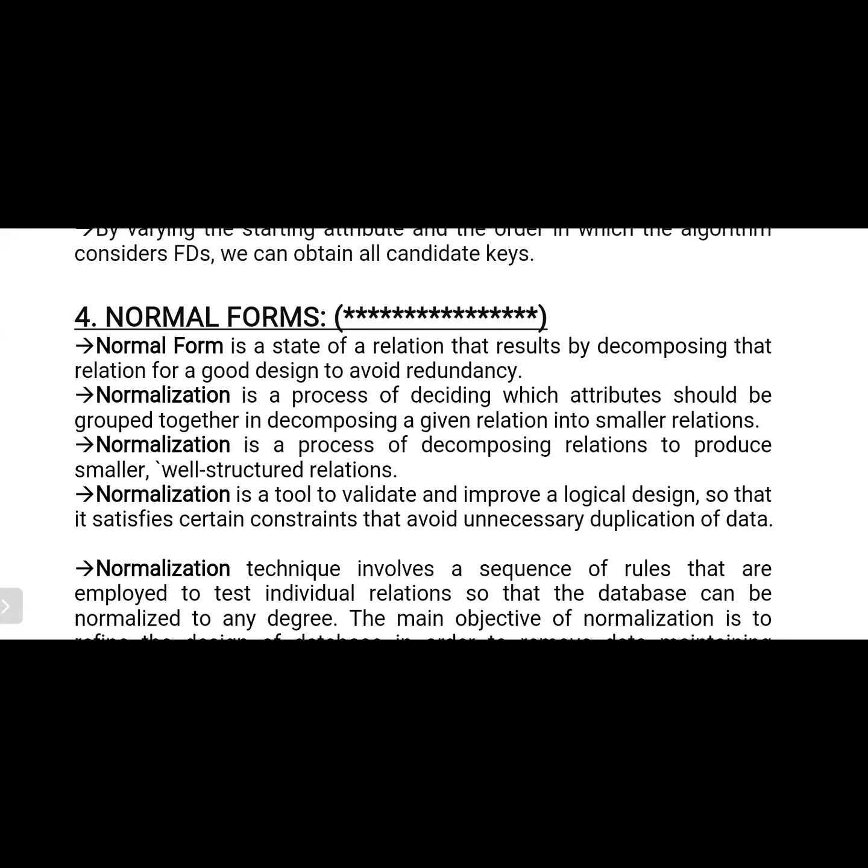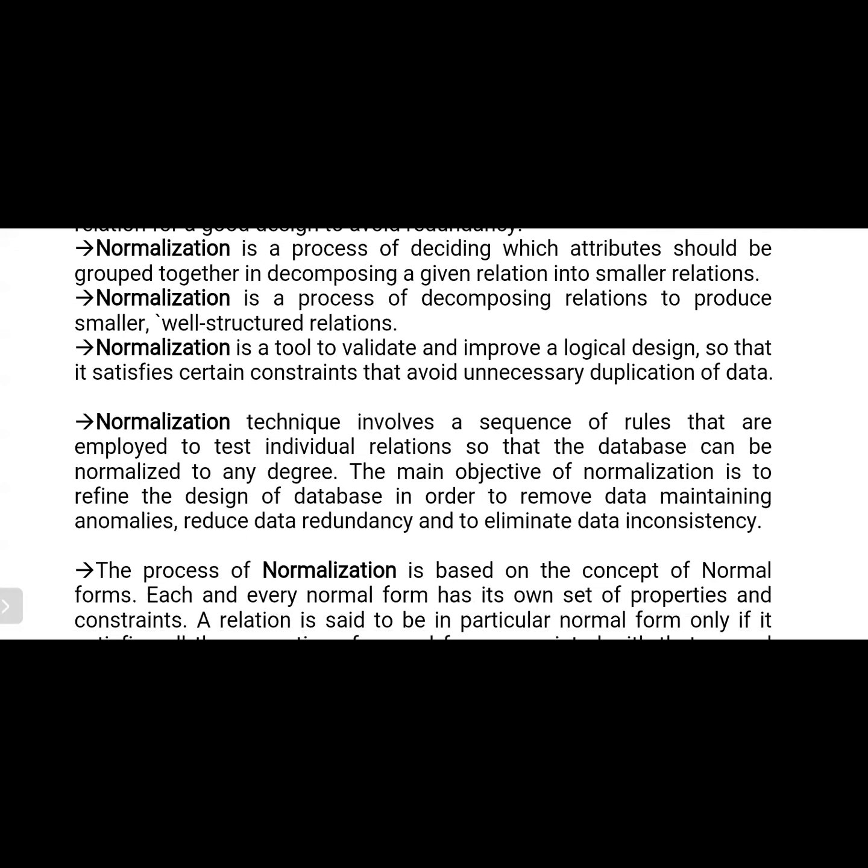Okay. Normalization is a tool to validate and improve the logical design so that it satisfies certain constraints that avoid unnecessary duplication of data. So the main intention of normalization is to reduce the occurrence of duplication of the data. Okay. Normalization is a technique involving a sequence of rules that are employed to test individual relations so that the database can be normalized to any degree.